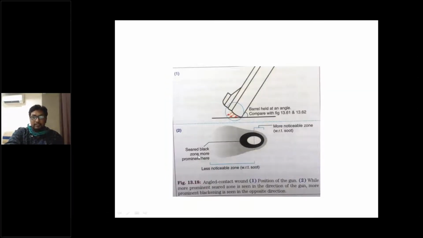And then this is angulated contact wound, where the muzzle end of the gun barrel is held against the skin, and the other end is lifted up. So this is angulated, and then you can see an eccentric or elliptical shaped blackening of the area, and then searing and also tattooing. An elliptical shaped picture can be produced here.